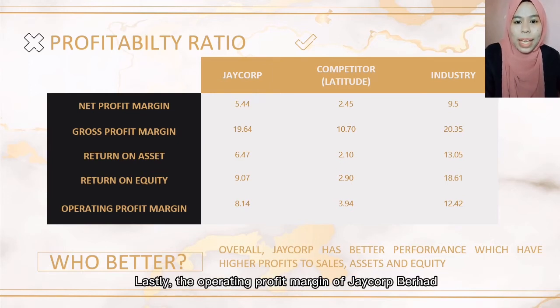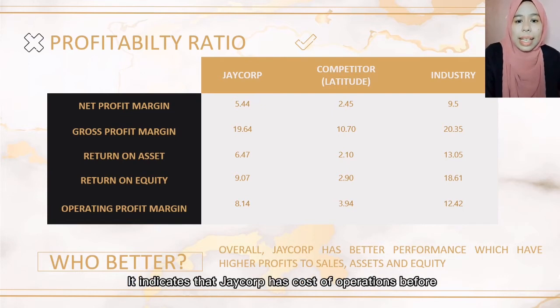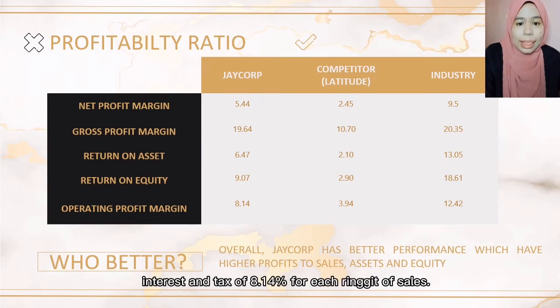Lastly, the operating profit margin of Jacob has shown a lower ratio compared to industry index, but higher ratio amounted 8.14% compared to Latitude. It indicates that Jacob has cost of operation before interest and tax of 8.40% for each ringgit of sale.